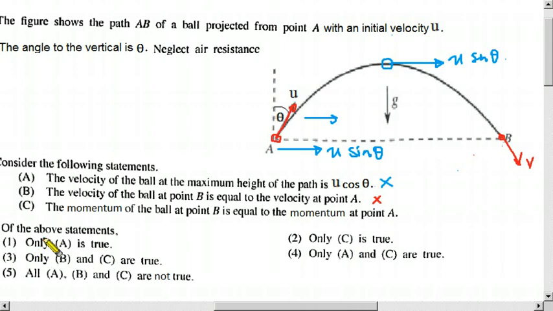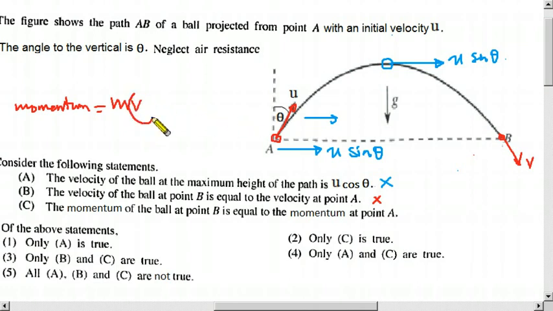So let us go to statement C. The momentum of the ball at point B is equal to the momentum at point A. Here what they ask is momentum. Momentum is the mv term. Since it has this value v, it has a direction.